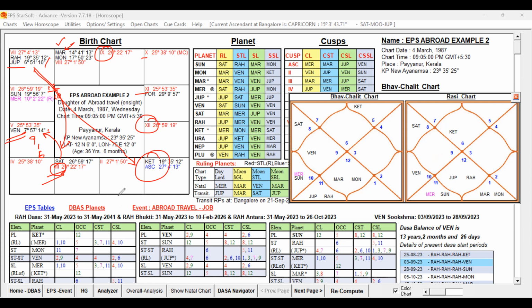And we have not talked about the CST and CSL8 extended signification. We have to check. With the help of that, we can say whether it is favorable or not. Otherwise, in the extended signification, it is not favorable. It will not favor travel abroad, but it can support a job connected to abroad. So we have to check it.